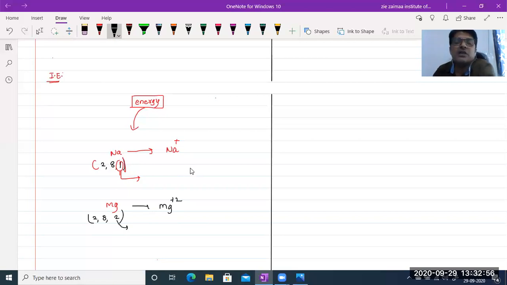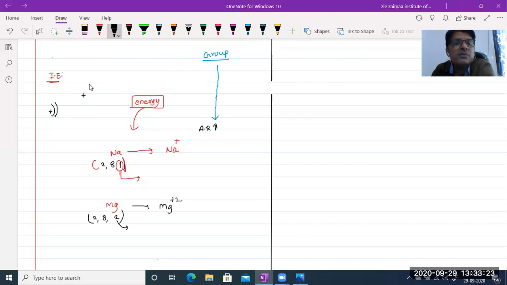We already know this. In groups, while coming from top to bottom, what happens to atomic radius? Atomic radius increases. See, I will show you one example. So this is the nucleus, and this is the atomic radius, where only 2 shells are there.